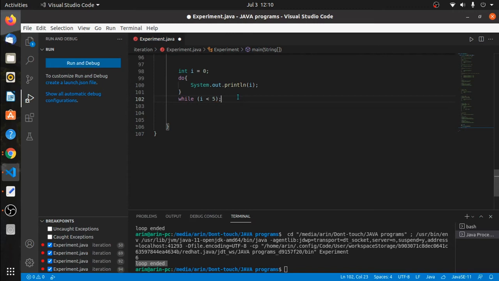And also I will use I plus equals 1. This is how a do while loop looks like.